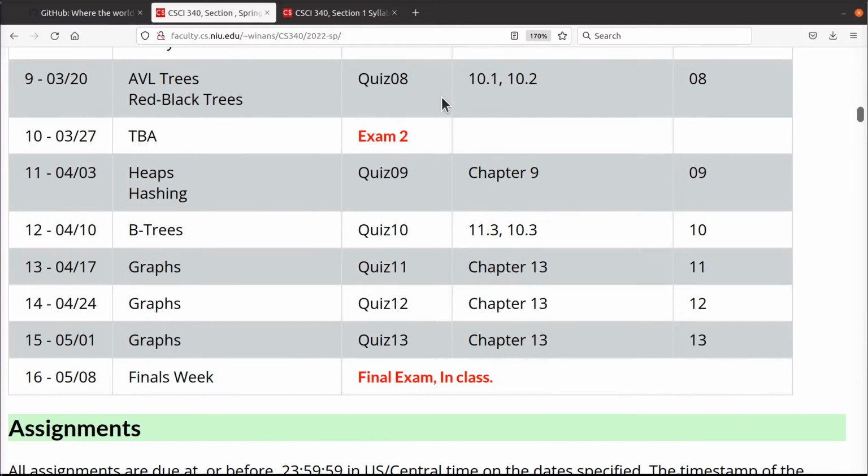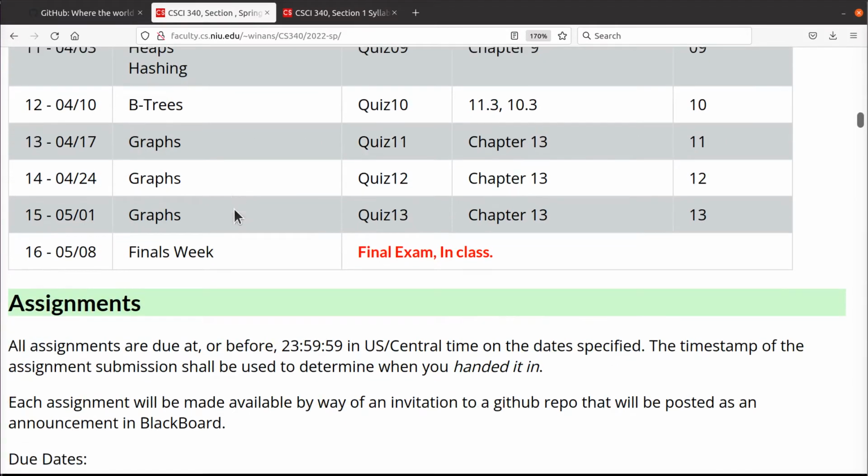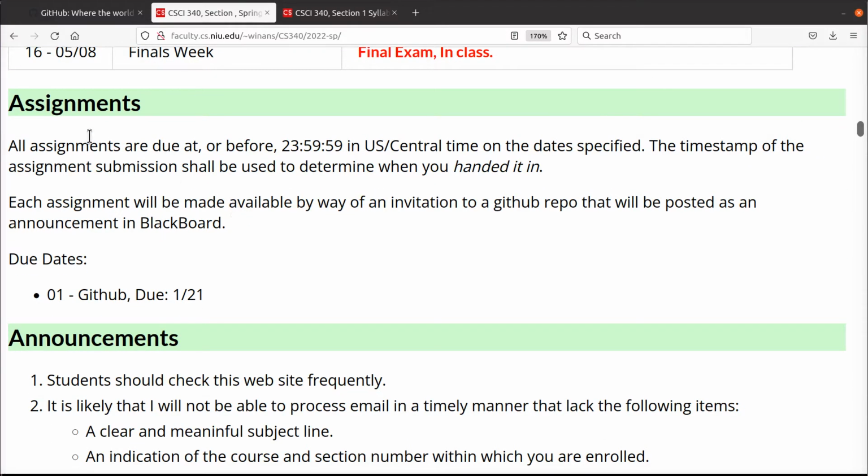Okay? To that end, let's scroll down below the schedule here. The assignments, I'll try to post the due dates in here as well as on Blackboard, okay? So it'll show up exactly what date it's due. And officially, I make them due before midnight on this date here, which is going to be this Friday. Okay, so hand it in before Saturday.